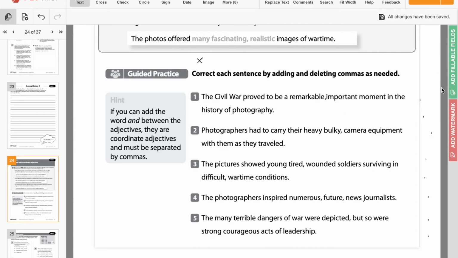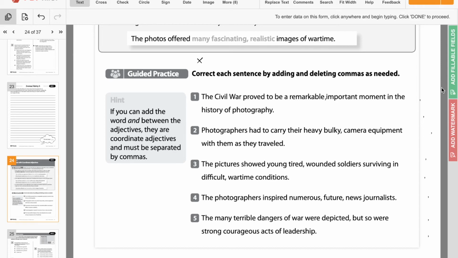That also makes sense. So photographers had to carry their heavy, bulky camera equipment with them as they traveled. So here we have a comma after bulky. Now we have heavy and bulky.